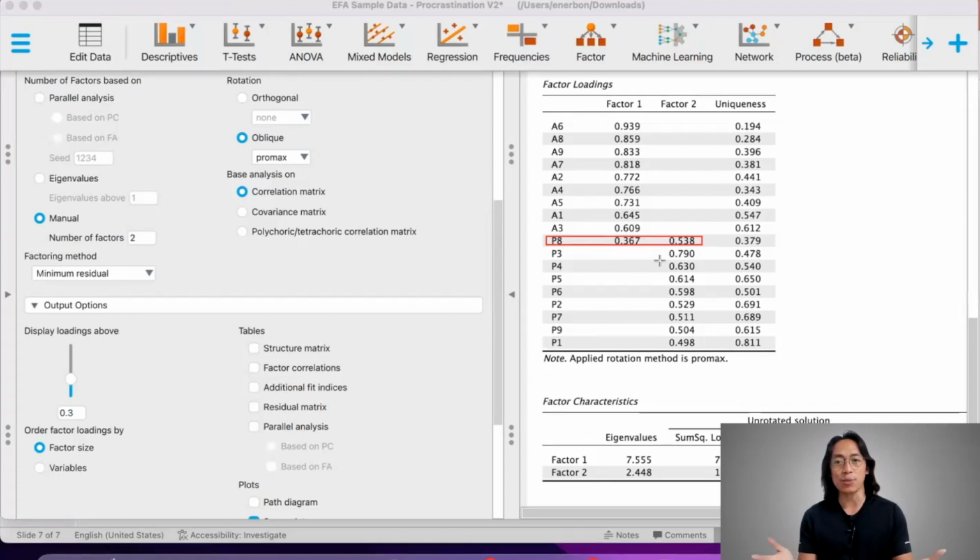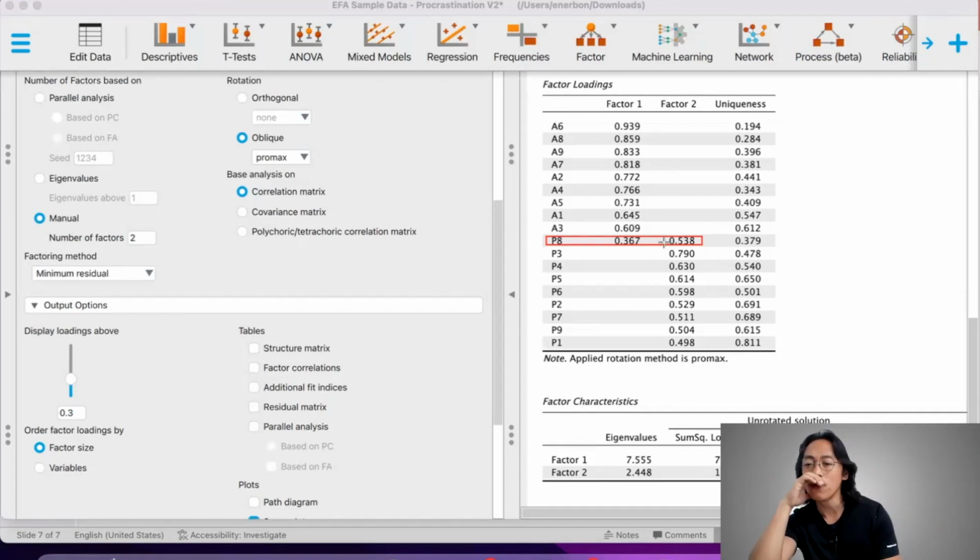By the way, none of these procedures are standard. Many of the things that we decide on in exploratory factor analysis depend a lot on the one who is performing the analysis. So there's really a lot of subjectivity in running an exploratory factor analysis, and different people might have different ways of doing this. But I'm sharing my way of doing this.